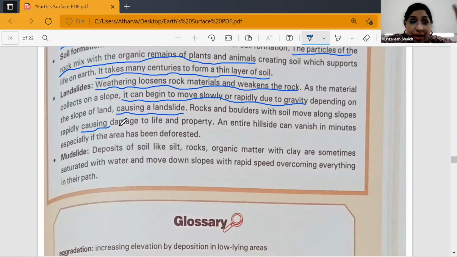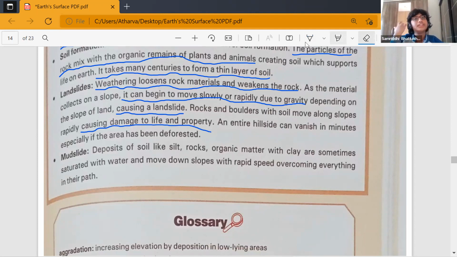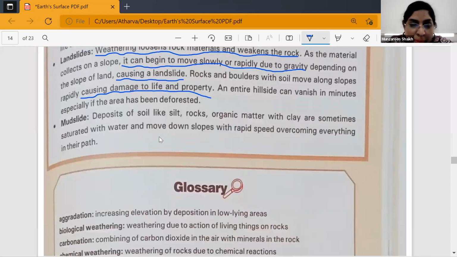All right, and an entire hillside will vanish if at all there is deforestation. Clear? Clear till here? Do not underline that. Clear till here, everyone? Yes, ma'am. Okay, now we will see mudslide.